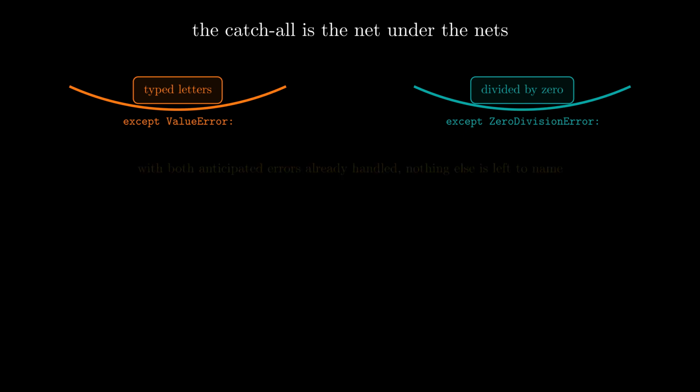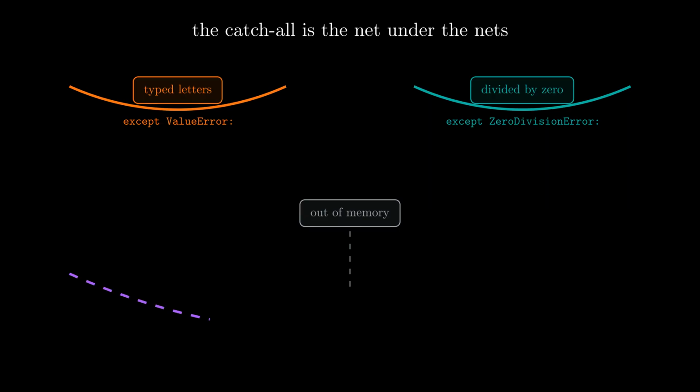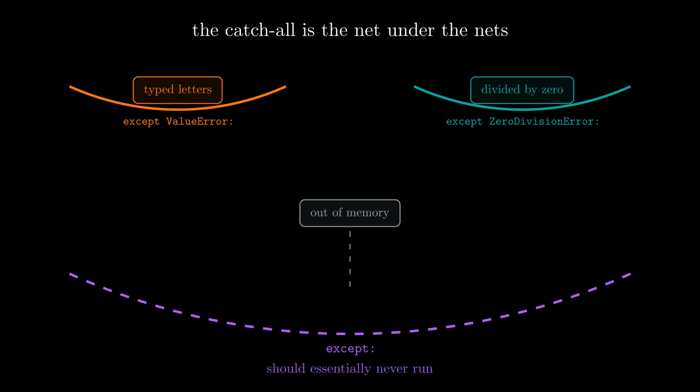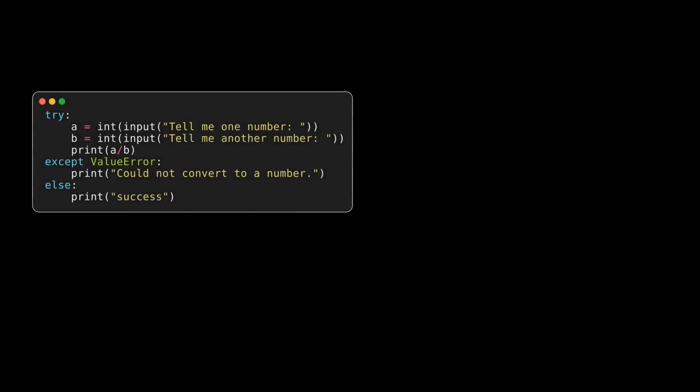Something drastic would have to happen. Perhaps the computer is nearly out of memory, and running this small program pushes it over the edge. The catch-all is a safety net for disasters you cannot predict, and in a healthy program, it should essentially never run. Two more blocks can attach to a try, and the first is else.